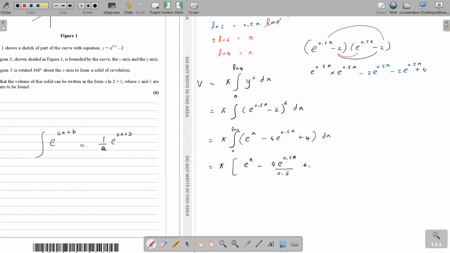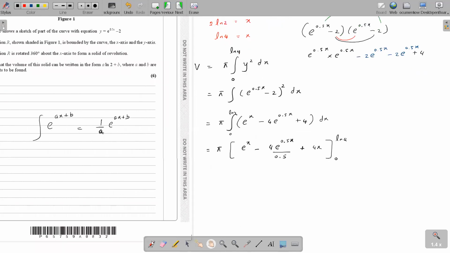4x. Integration of 4 is 4x. So put your limits 0, ln4. Okay, so let's put the limits and get it done. 5 times e to the power ln4. 4 over half is how much actually? 4 divided by half. It's easier if we do it like that, right? 4 over half is 8, right? 8 times half ln4 plus 4 times ln4.